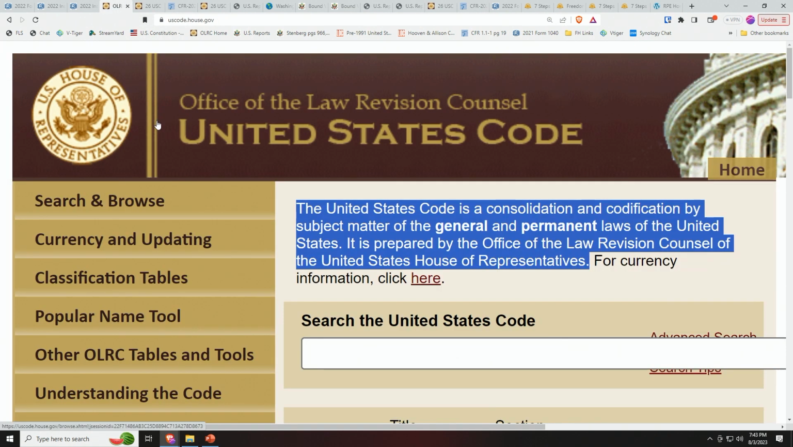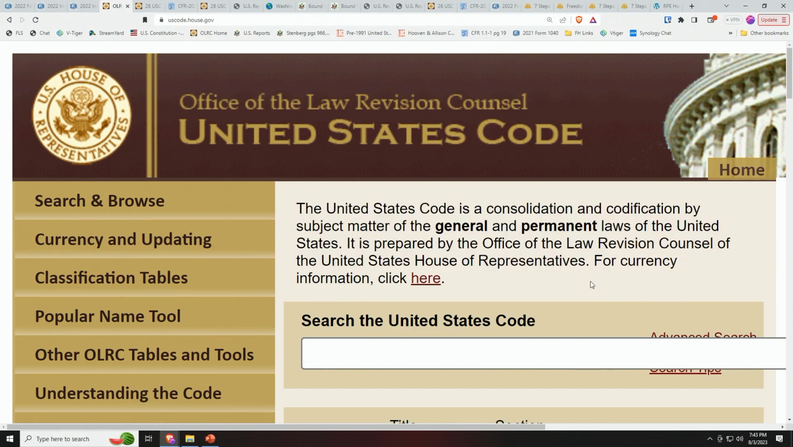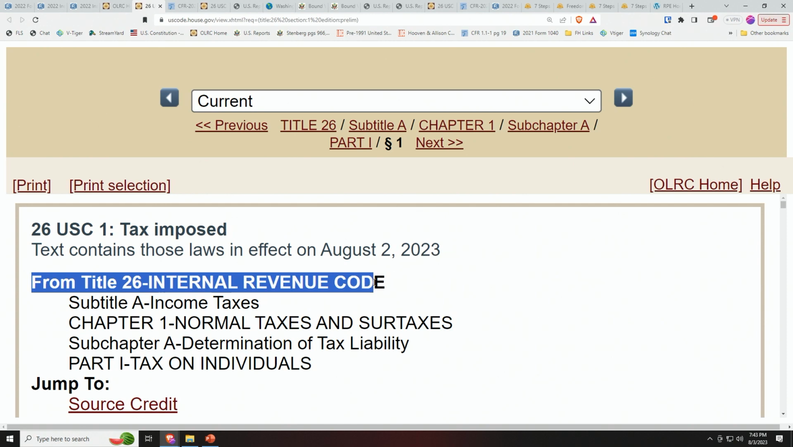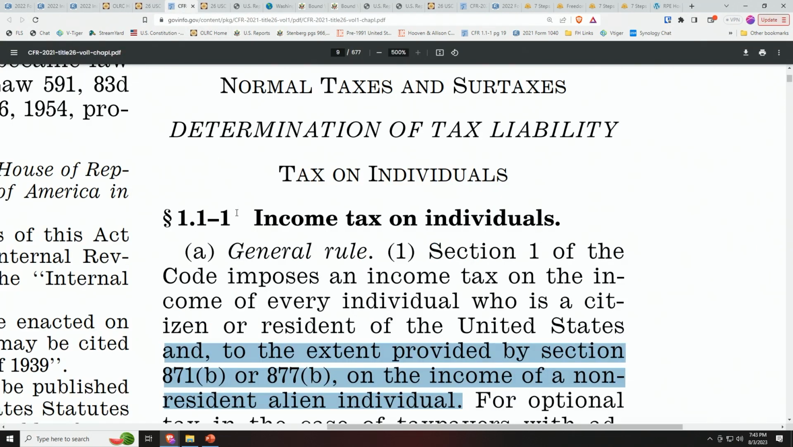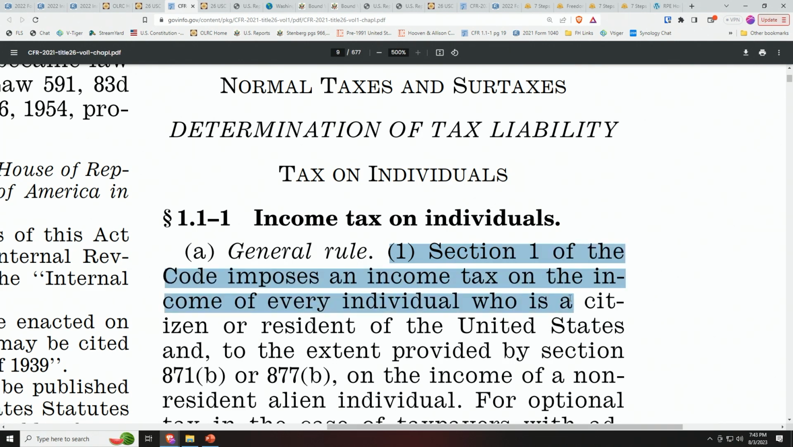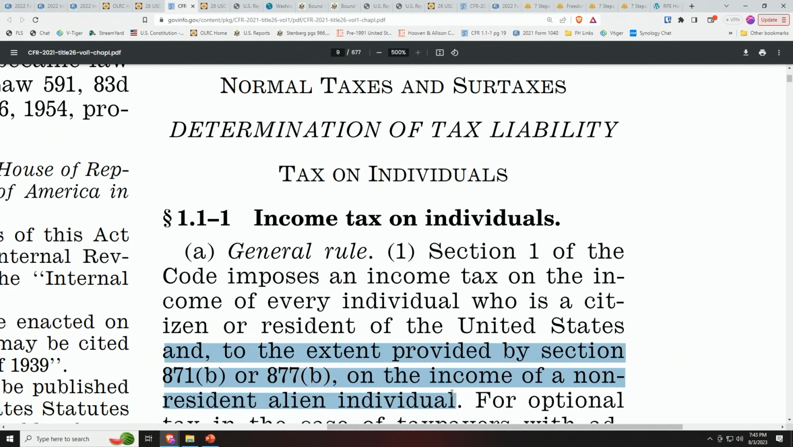So here we are, folks. We're going to go to the official website of the U.S. House of Representatives, uscode.house.gov, where the law is officially published for the world to see. There's a section 1 of the code. Everybody knows it's about imposing a tax, from Title 26, the Internal Revenue Code. Well, what does it say? The regulations at 1.1-1 make it very clear about income tax on individuals: Section 1 of the code imposes an income tax on income of every individual who is a citizen or resident of the United States. We're going to focus on that. The second part about non-resident aliens we'll cover in a more detailed video that's linked below.